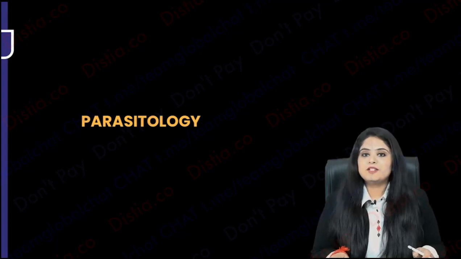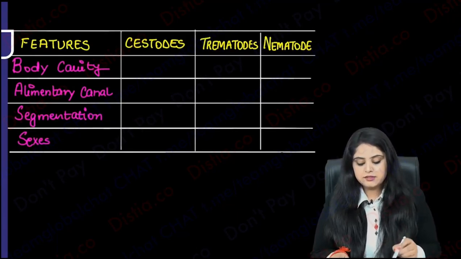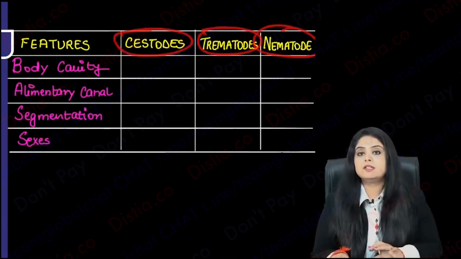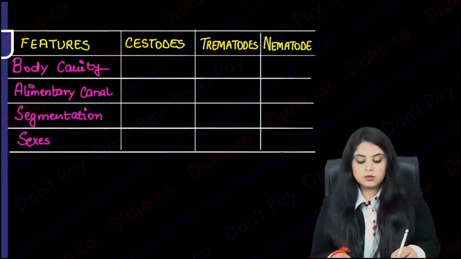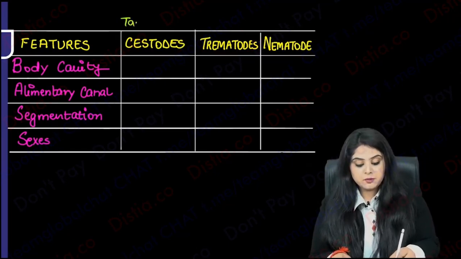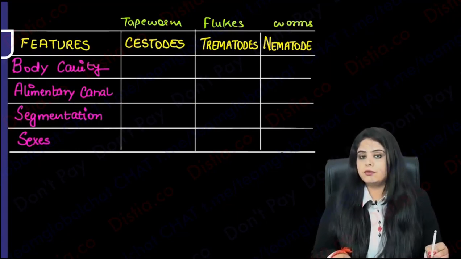Let's begin with the next part of parasitology. There are going to be a set of 3 families that we have to talk about, and these include the cestodes, the trematodes, and the nematodes. Amongst the cestodes, first I'll tell you their names. Cestodes are also referred to as the tapeworms because they look like tapes, flat like tapes. Then the trematodes are said to be flukes because they look like a leaf, and the nematodes are said to be worms like roundworm, hookworm, and all of those.